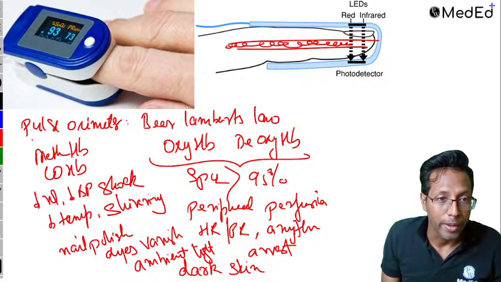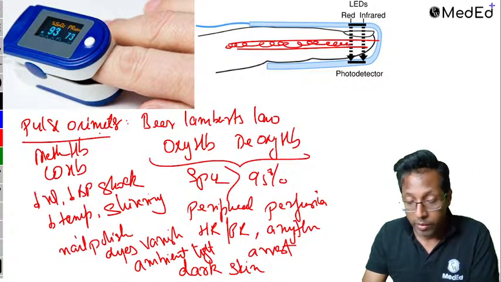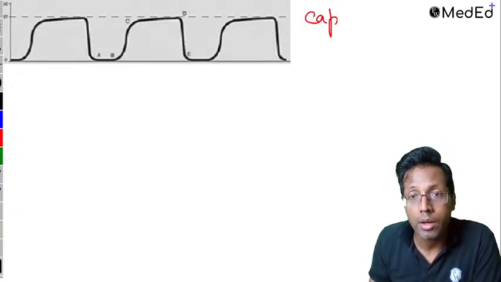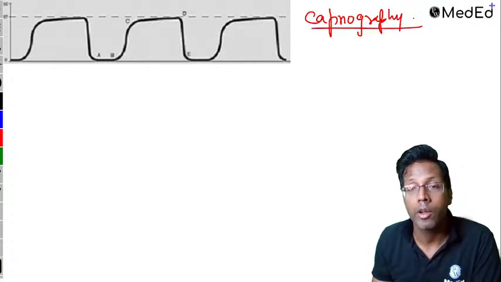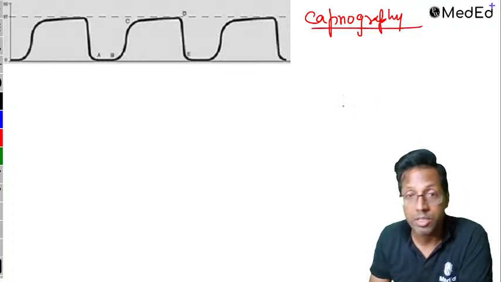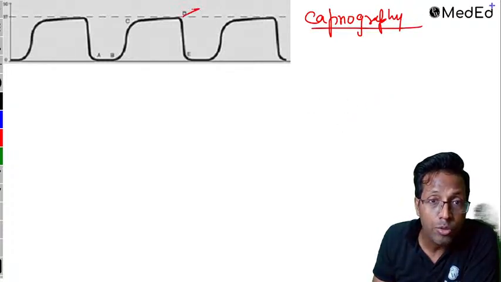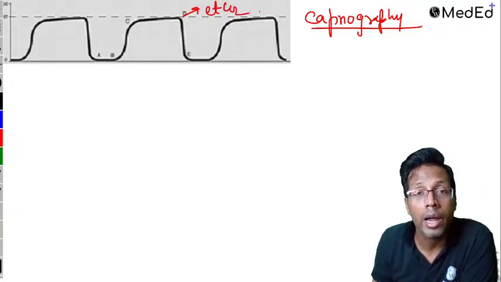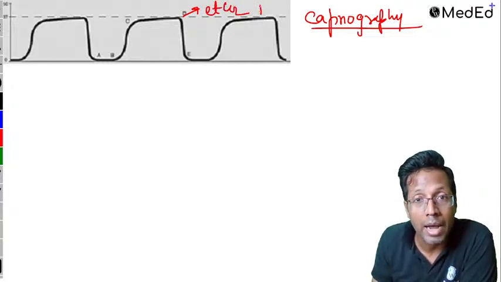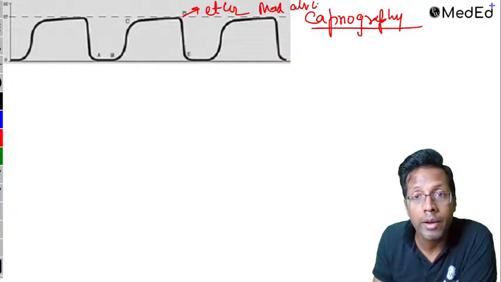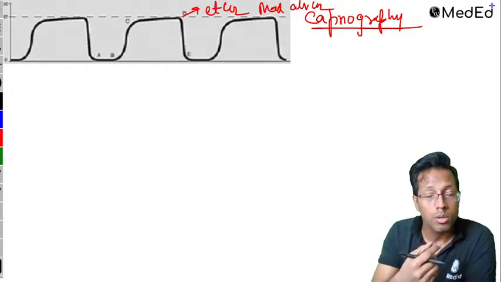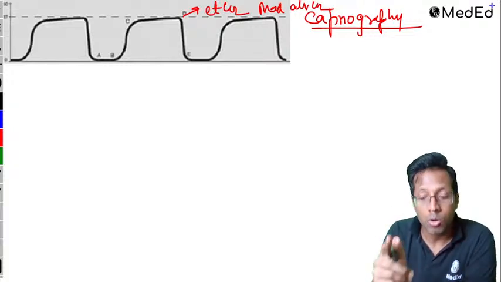Okay, so that's the pulse oximeter. Hopefully you understood this one. Last one, capnography. Capnography is an important monitor. Capnography, guys, is a graph of carbon dioxide which is exhaled, which comes out. This point which you see, point D, is called EtCO2, end-tidal carbon dioxide, and this is the maximum alveolar carbon dioxide detected. So you have a monitor that you keep in front of the patient's mouth, and whenever carbon dioxide comes out, it gets detected.